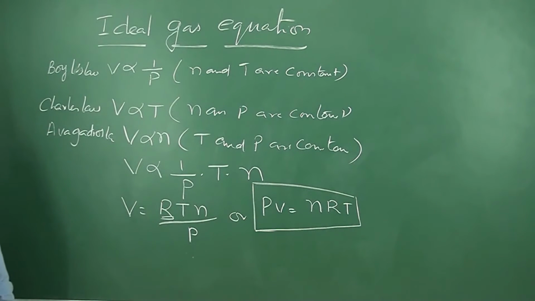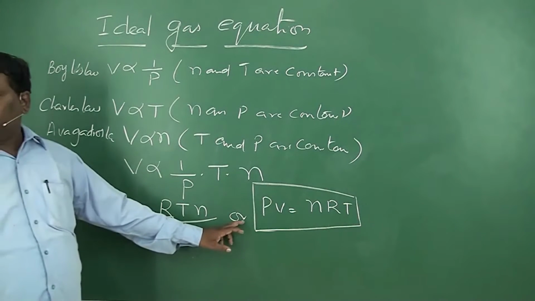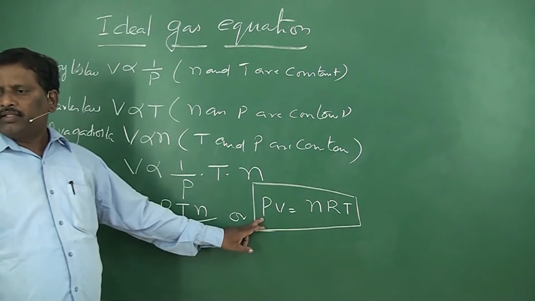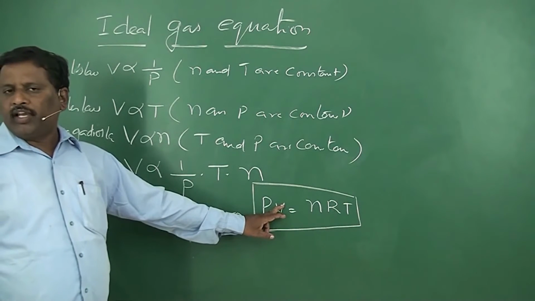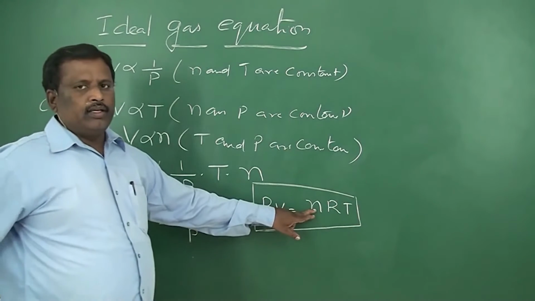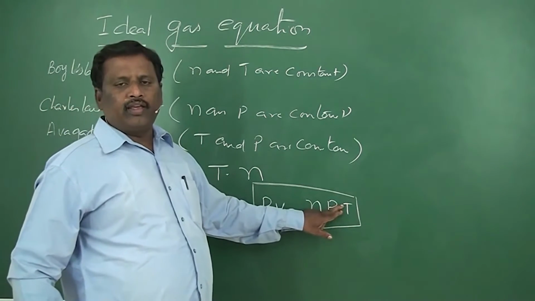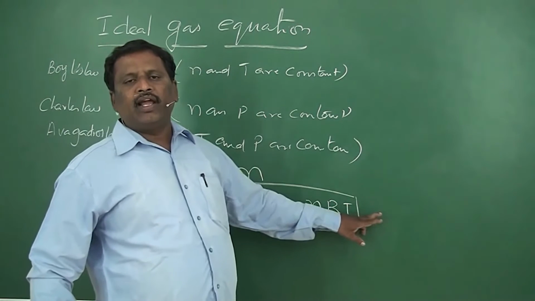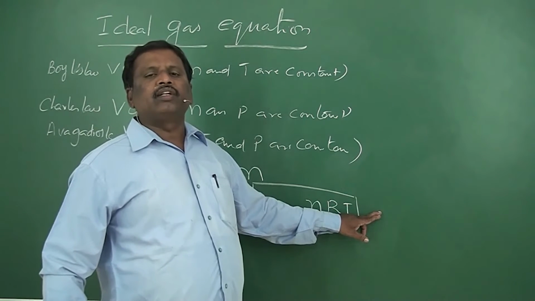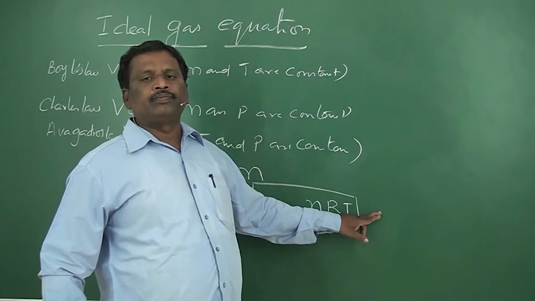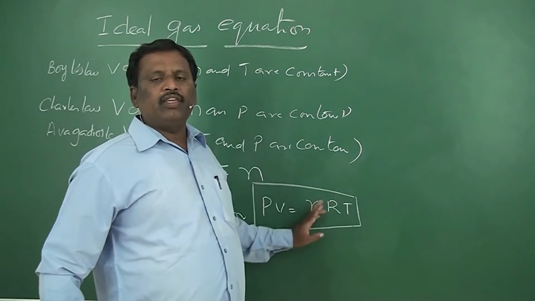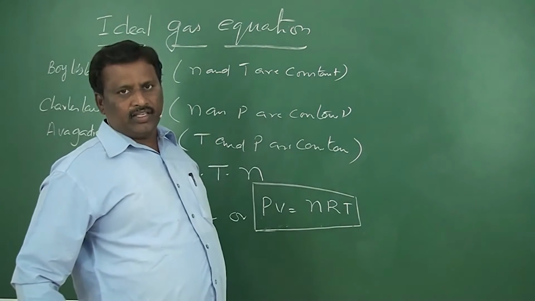PV is equal to nRT, where P is the pressure of the gas, V is the volume of the gas, n is the number of moles, R is the universal gas constant, and capital T is the absolute temperature. So PV is equal to nRT.